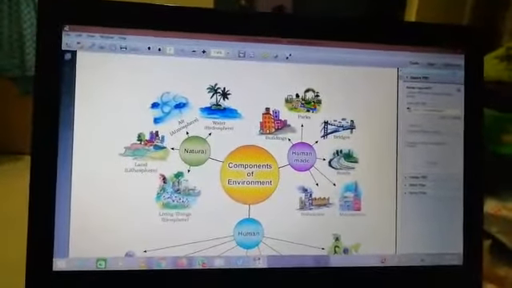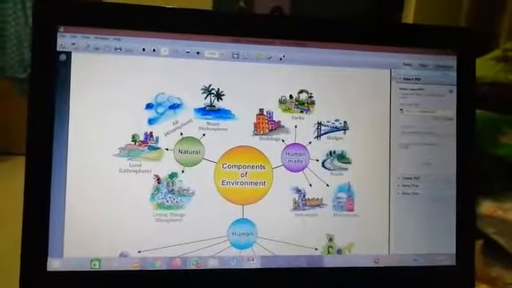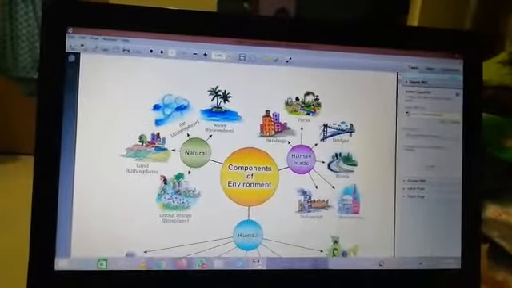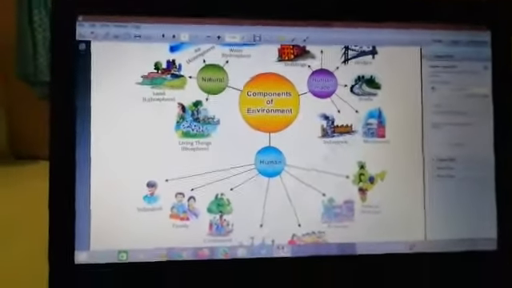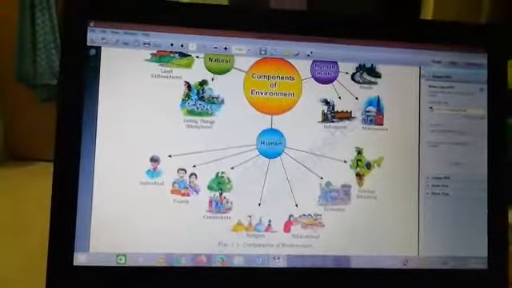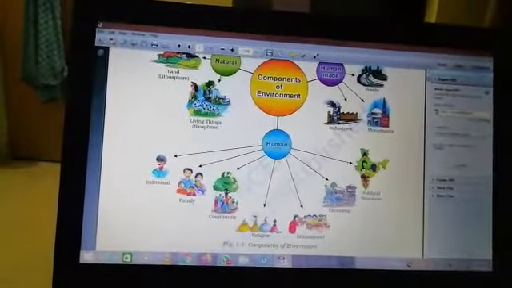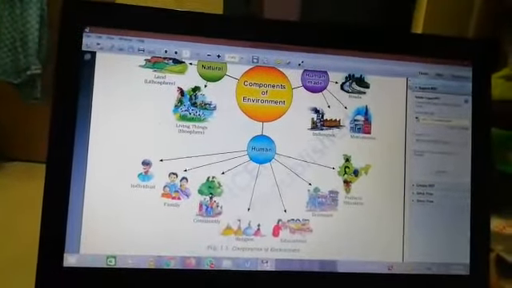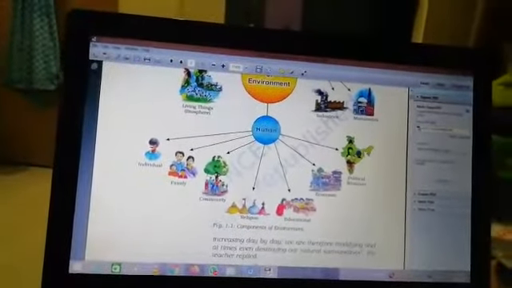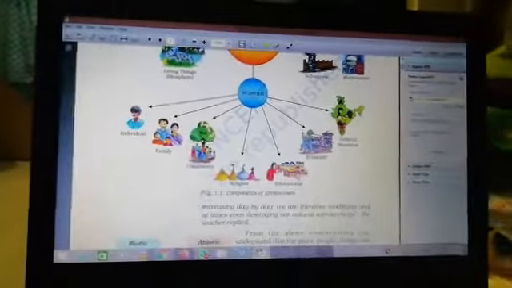Now what is human-made environment? Like industries, monuments, roads, bridges, parks, buildings, schools, etc. And now what is human? Human, we see individual human, family, community, religion, educational, economic, political situation, etc. That is all about components of environment.